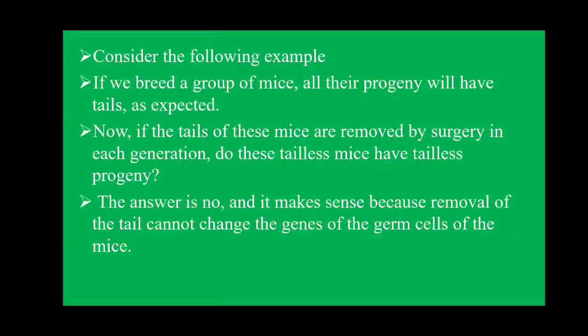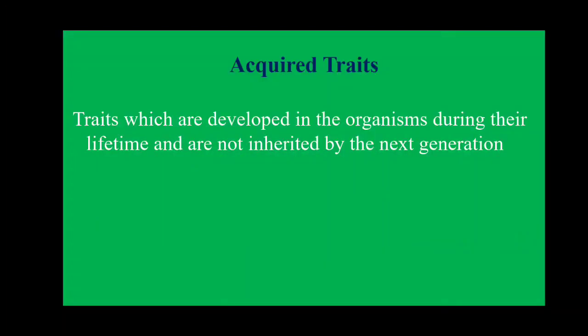Now we'll consider some examples to understand this in detail. In our previous session we discussed three situations for evolution, so we'll take that example. In the third situation, if a plant is having any disease, what will happen?